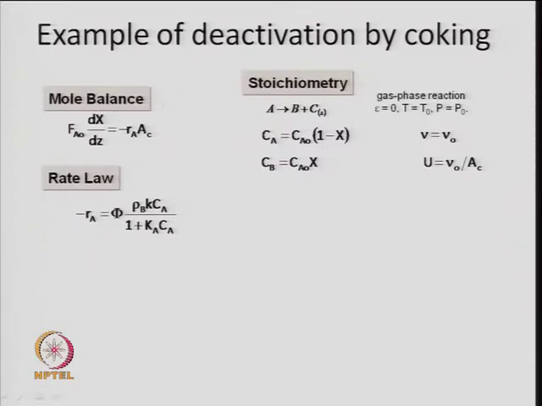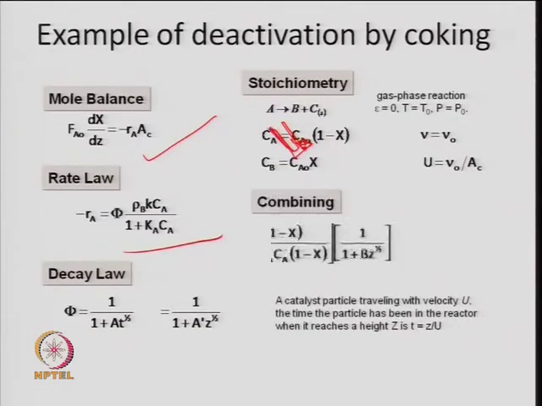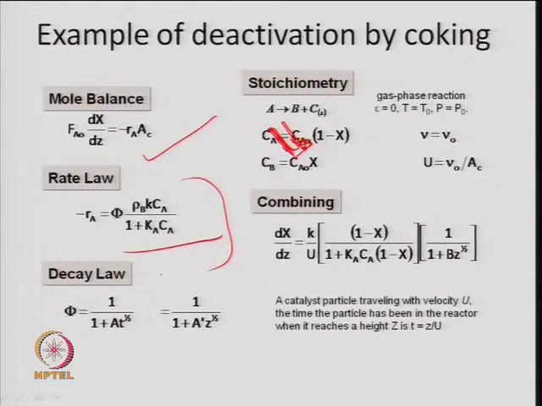So, the mole balance equation is Fa naught dXa by dz equals minus Ra times Ac. One can write it in terms of the mass of the catalyst or the volume of the reactor. This is your mole balance equation. The rate law has been defined: minus Ra' is equal to rho b times k Ca divided by 1 plus Ka Ca, and one needs to identify this. It can be 1 plus Ka Ca plus Kb Cb also. Here we are assuming that this mechanism is already known and the rate law is known to us.